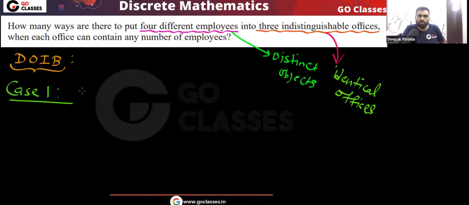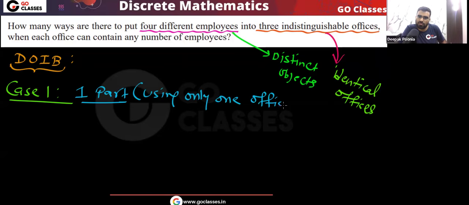In case 1, I will use only one office, which means I will create one part only. I am going to use only one office because I have three identical offices.